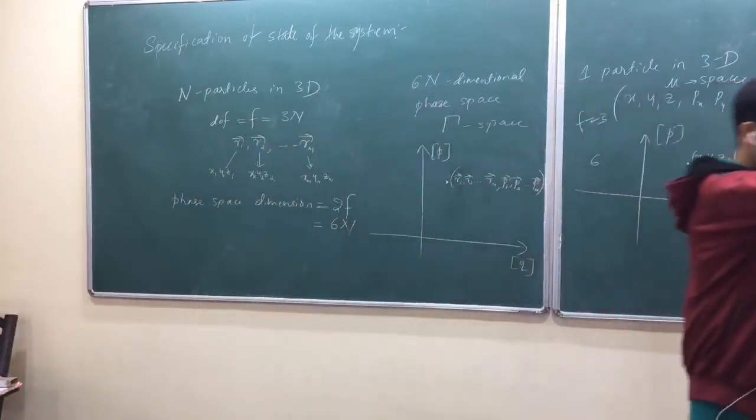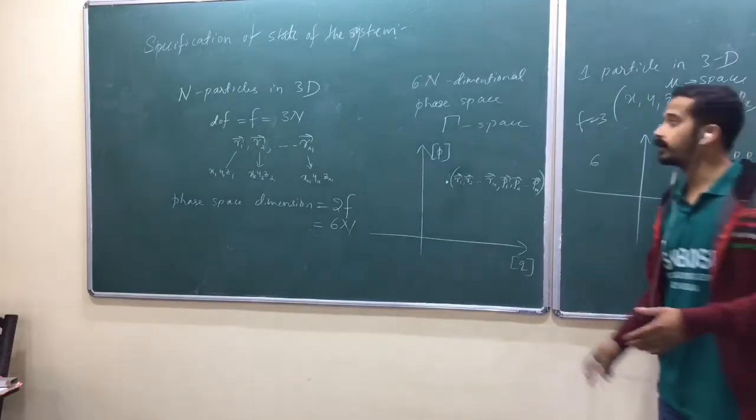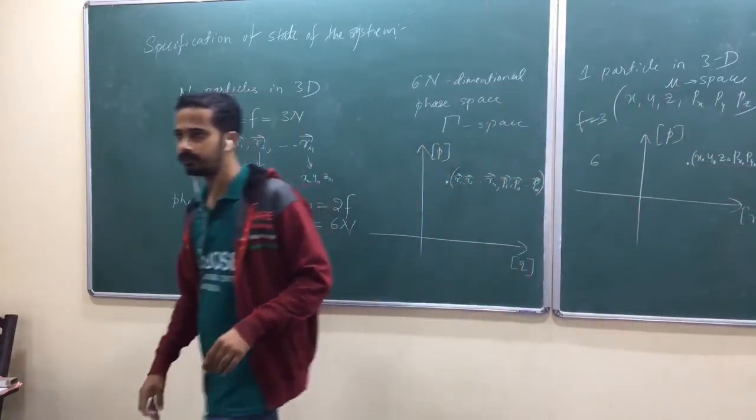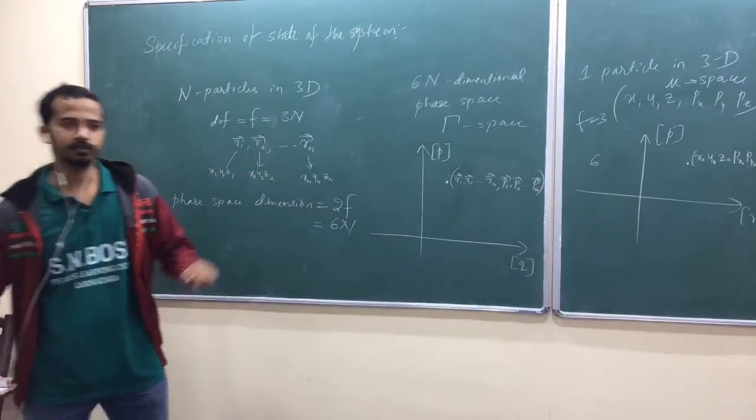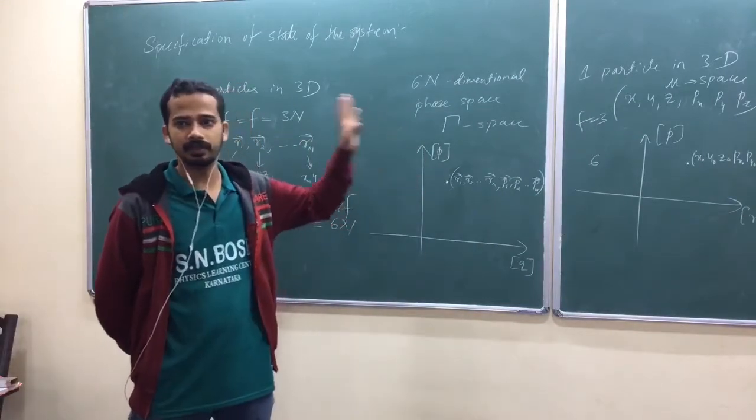Wait a second, let me come to those words later. So now, the state of the whole n particle system, how do you represent that? I need to specify each particle's position and momentum. I have n particles in 3 dimensions.